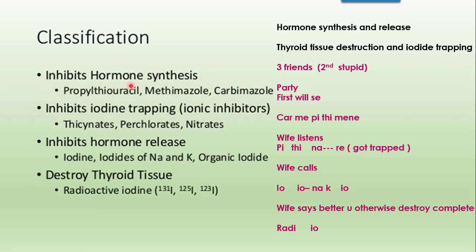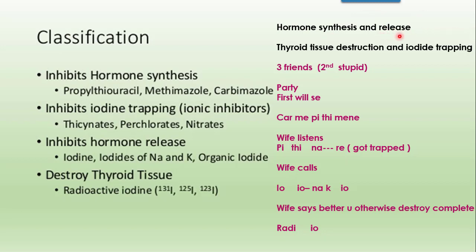So to remember the classification, we have one trick. First of all, we should understand that the antithyroid drugs are acting either on the thyroid hormones or on the thyroid glands. So the basic two types are hormone synthesis inhibition or hormone release inhibition.